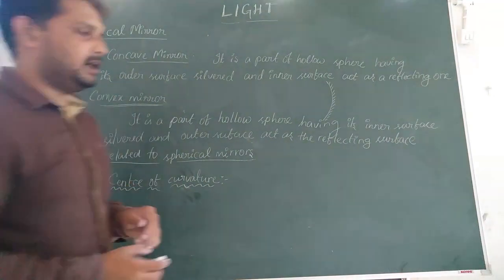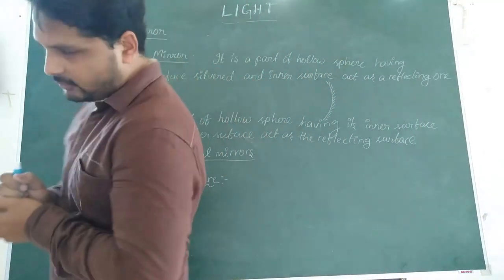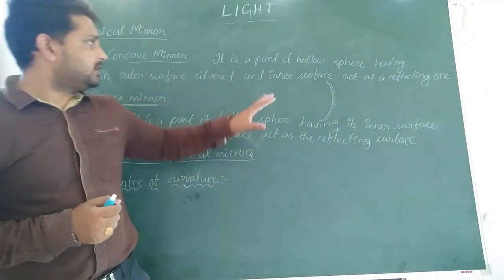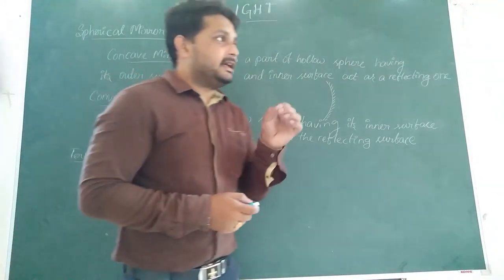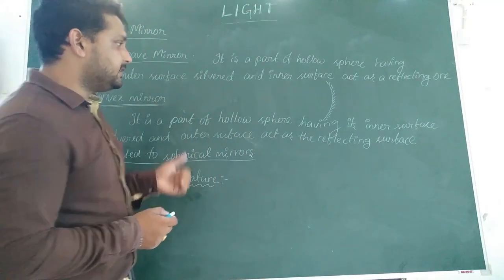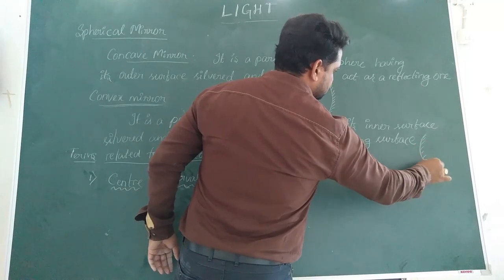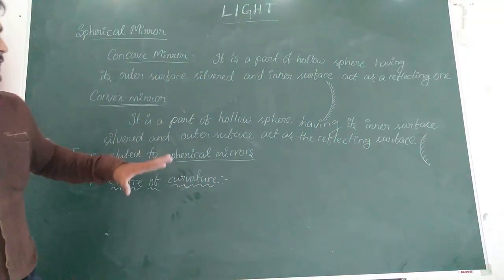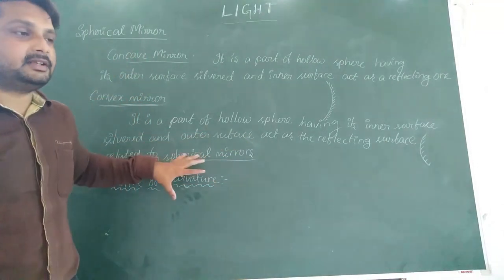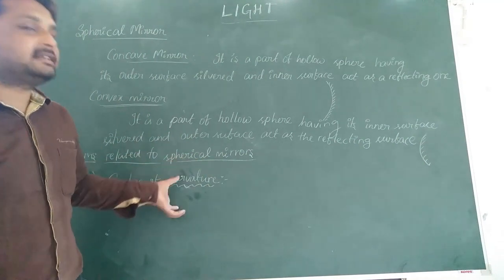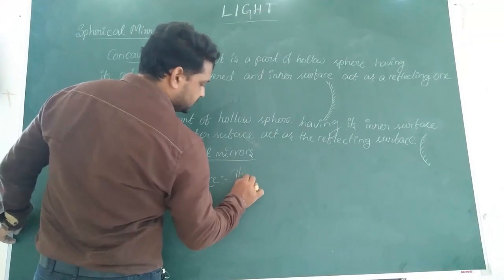As we discussed, these spherical mirrors are part of a sphere, and we know that a sphere, or in two dimensions a circle, has a center and a radius. Similarly, the center of the sphere from which these mirrors are derived is called the center of curvature.